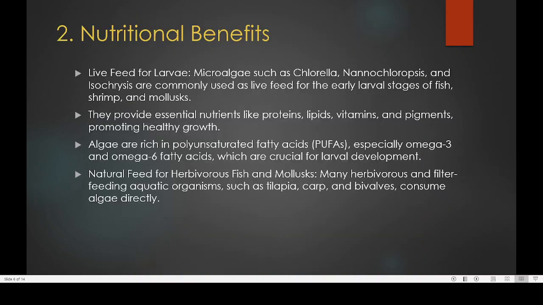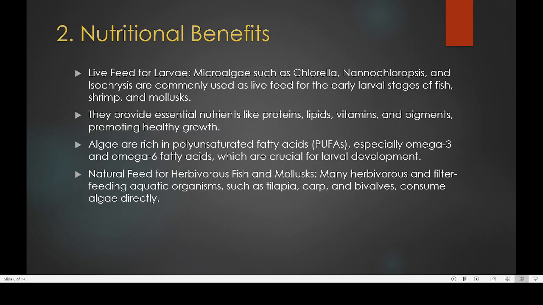Now, the second benefit of algae is that there are nutritional benefits, and they act as a live feed for larvae. Most fish larvae need microalgae such as chlorella, nannochloropsis and isochrysis. These are commonly available algae, and they are used as a food source by larvae of most fish, shrimp and molluscans.